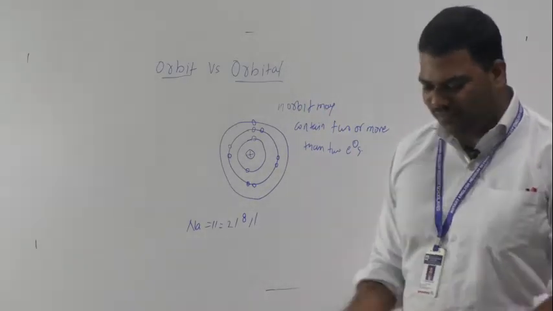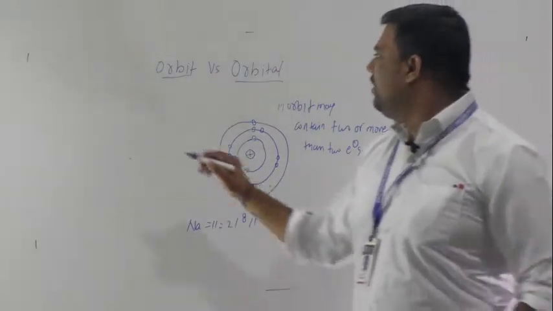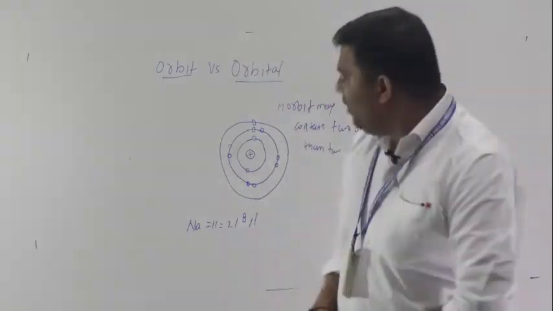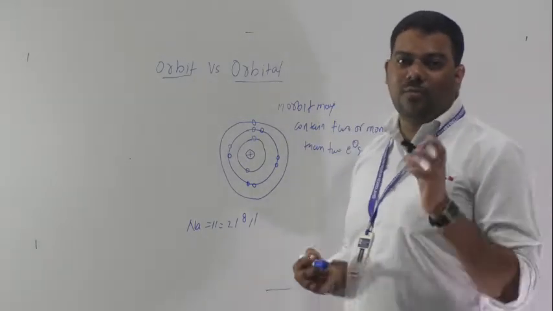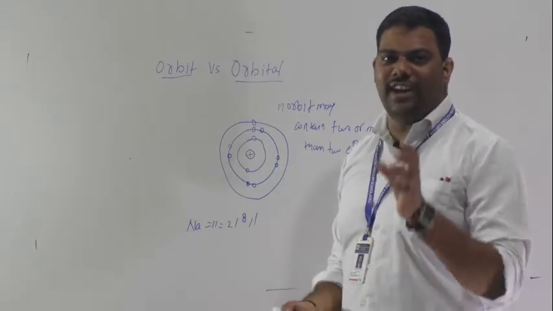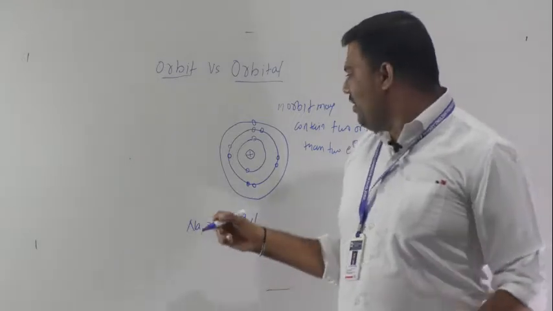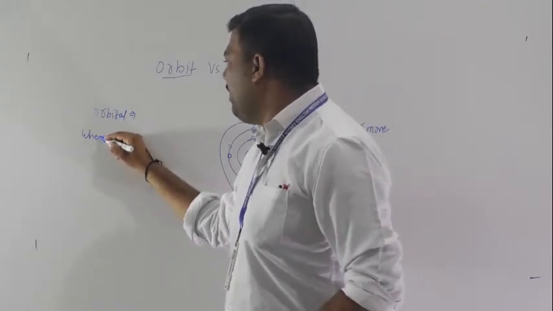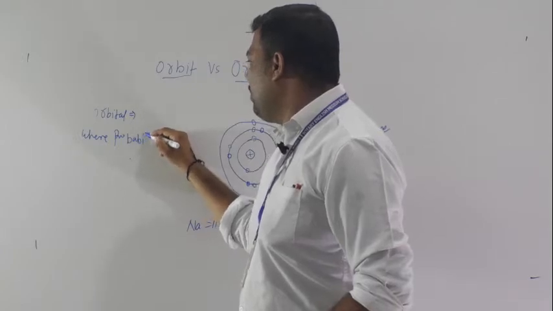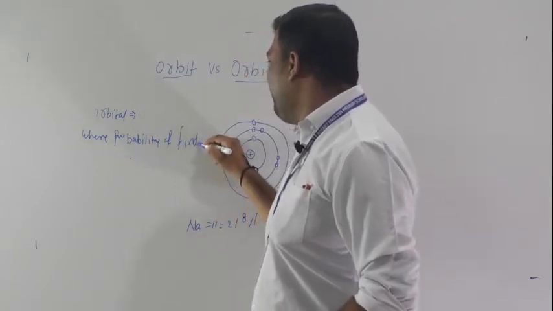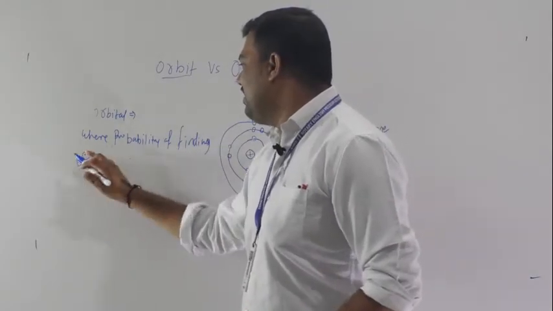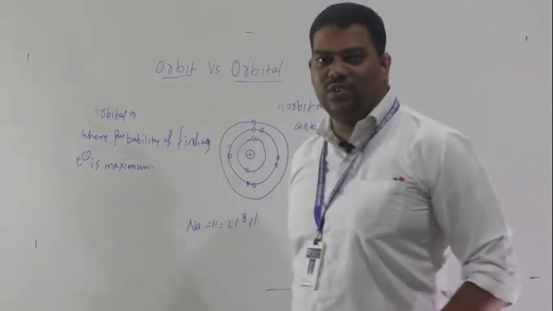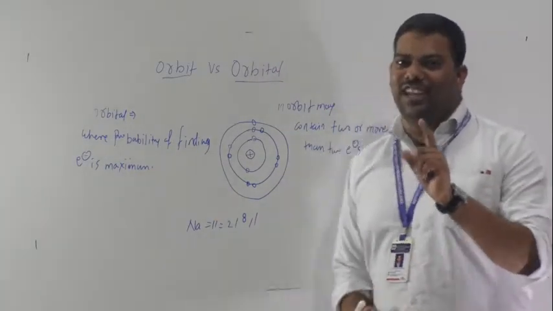Now see what the orbital is. As I told previously also, orbital is a region where the probability of finding an electron is maximum. Understood? So that is very important.